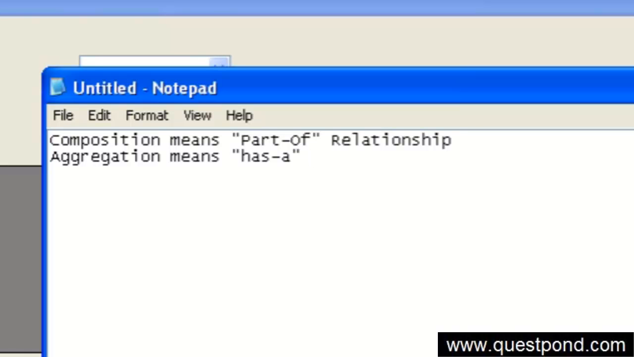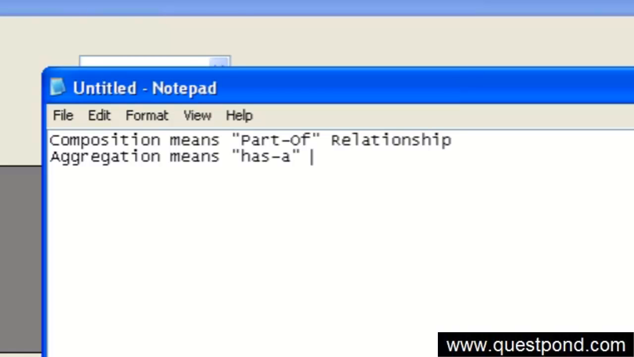A particular shirt can survive without a person also. If this person is not wearing a shirt, another person will wear that shirt, right? It's not interdependent, it is isolated.